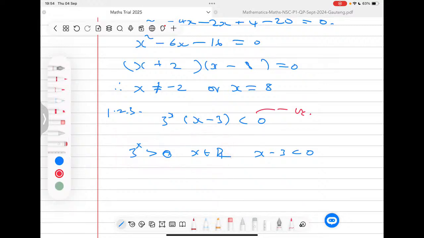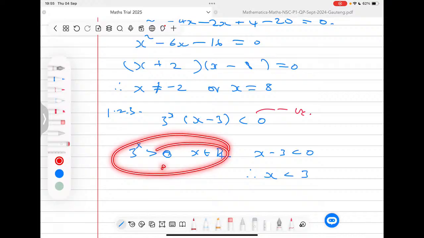Now for this one, there's nothing much that we can do. It's a solution as it is. You can't really simplify anything here, but this one we can simplify by taking the 3 to the other side, so that we're having x is less than 3. So we are having here x is less than 3 as your solution. And that's it. That's how you'll get your 2 marks. So they'll give you a mark for writing this or noticing this type of exponential function.